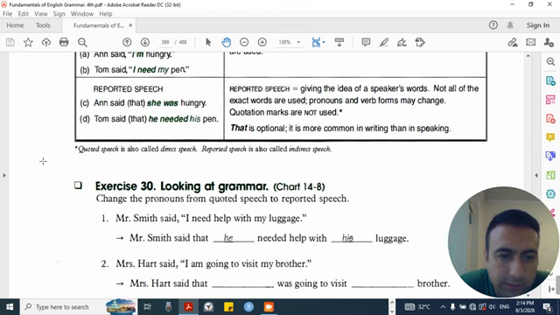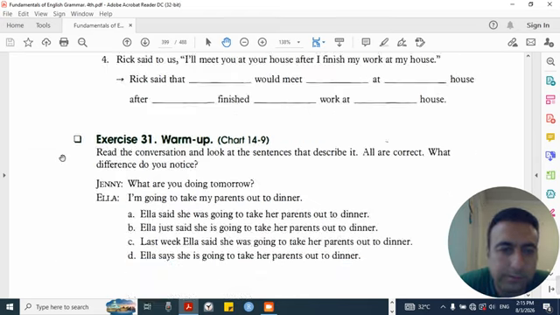Quoted speech is also called direct speech. Reported speech is called indirect speech.